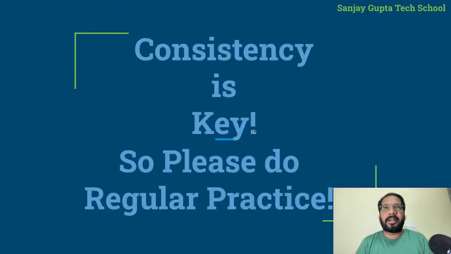So this is my favorite quote, and if you have seen my post on LinkedIn, I said this 60K milestone I achieved because of consistency. Consistency is the key, and I can see lots of folks are learning Salesforce for 1 or 2 months and expecting to have a job in hand. It is not so. At least you need to learn Salesforce for 6 months, and it can go up to 1 year. If you prepare yourself this much, then only you will have enough knowledge and be able to understand things, right?